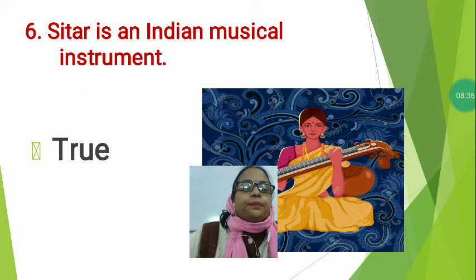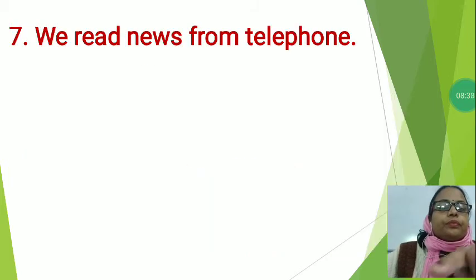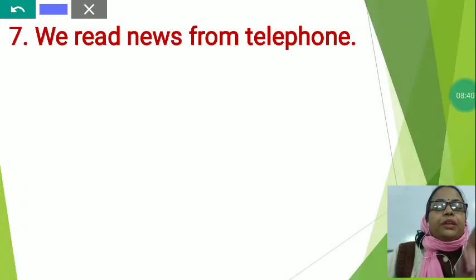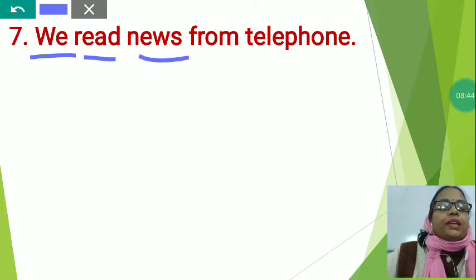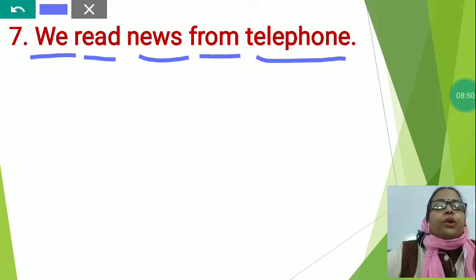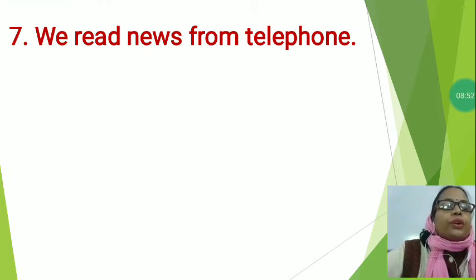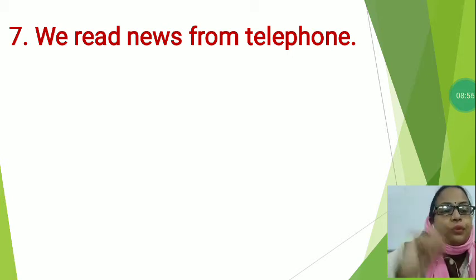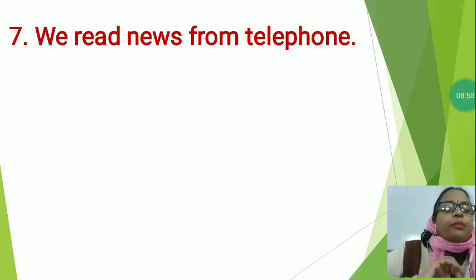Now the next is: We read news from telephone. So tell me, telephone is a means of communication.